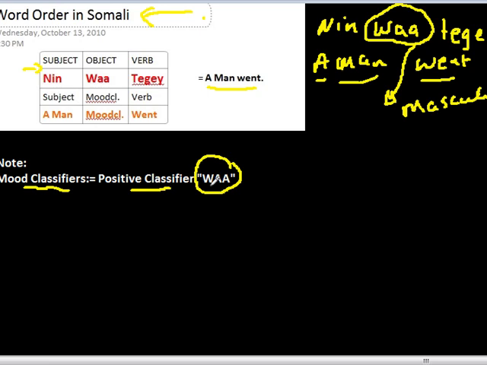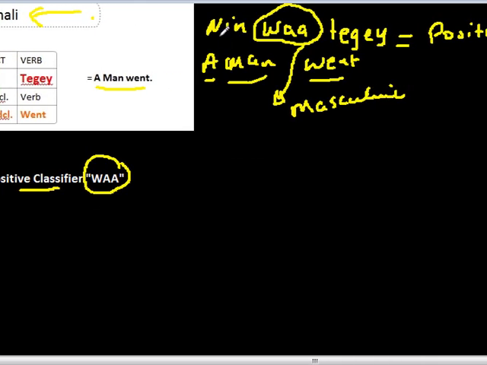There are a lot of times that one gets very confused on how to put a sentence. Now, as you can see, this mood classifier generally comes after the subject. So after the subject, so the subject is man, nin, that means man. It comes after the subject.